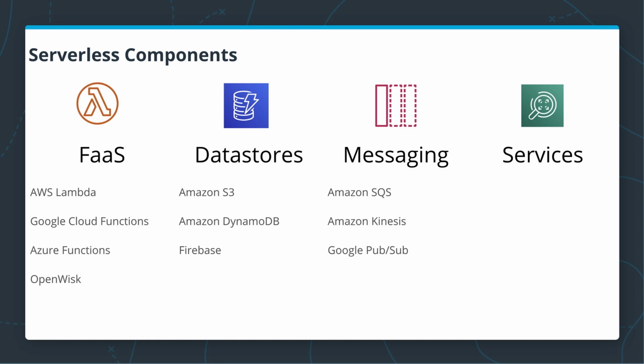And the last pillar I'll just call generically services. So those are just any services that provide us with some functionality where we don't need to manage servers. They include authentication, machine learning, video processing, big data, orchestration, and so on. And as you can see, there are a lot of different services that we can use to compose our application together. And again, we will use some of them in this course.